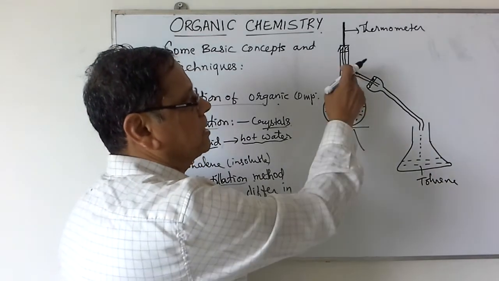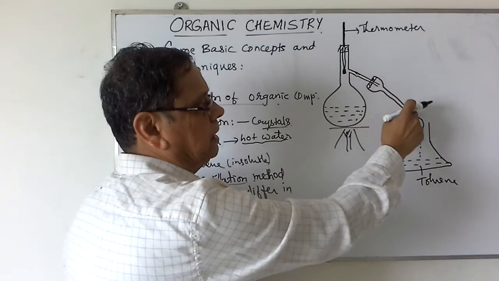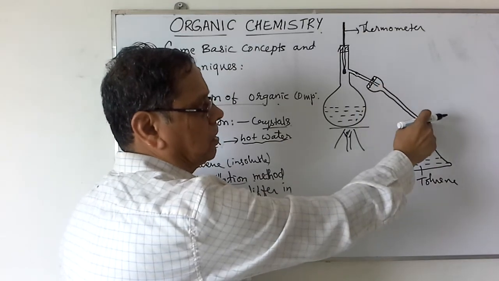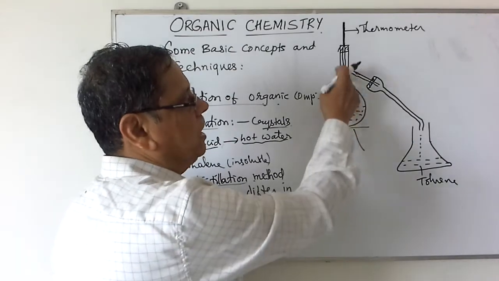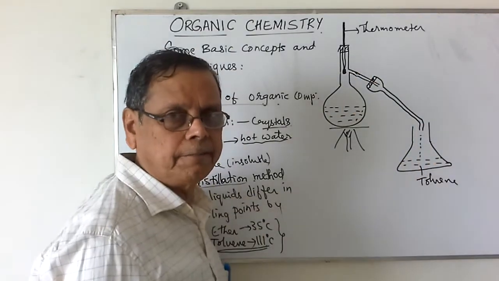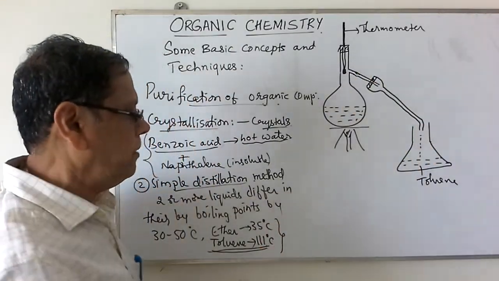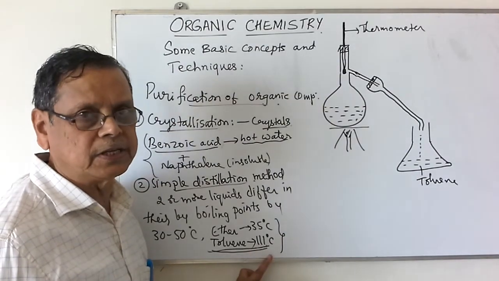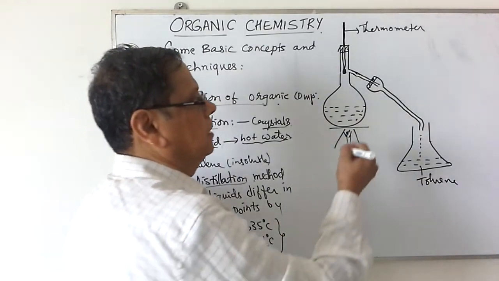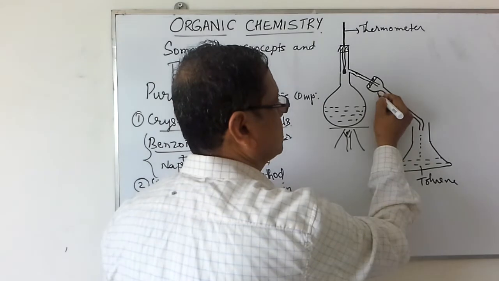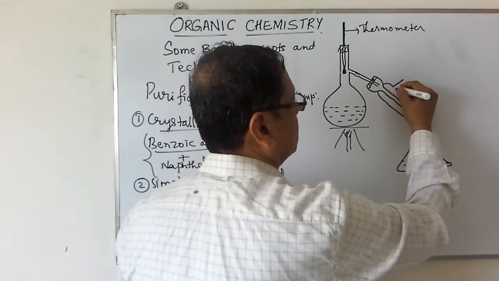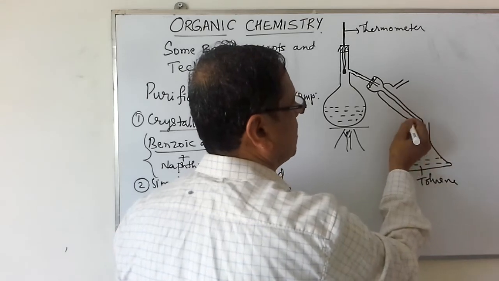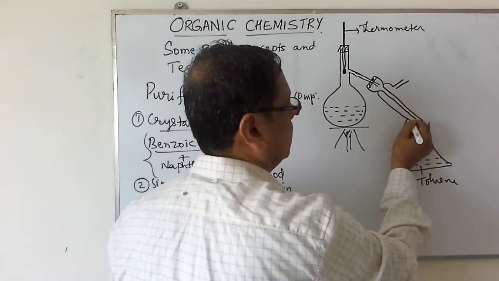So this is a distillation process wherein the vapors enter the side tube and through the air cooled condenser they will come out as the liquid. So distillation and condensation will take place. Assume that the liquid is having a boiling point lower than 100 degrees Celsius. So this is connected with a water cooled condenser like this. We have to use this water cooled condenser in which water is passed in the opposite direction like this.